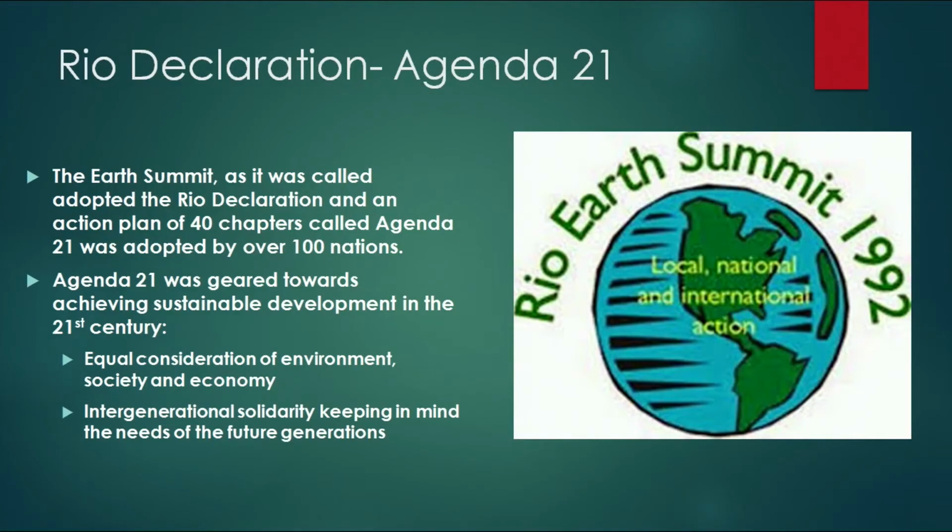1992, where the same kind of a discussion was carried forward. And you started saying that there has to be an equal concentration of the environment, concentration in terms of development of the environment, society and economy. We also have to ensure that we are able to look after the needs of our future generations. So they came up with something called the Agenda 21. That means this is how we are going to maintain a sustainable level of development in the 21st century, right?